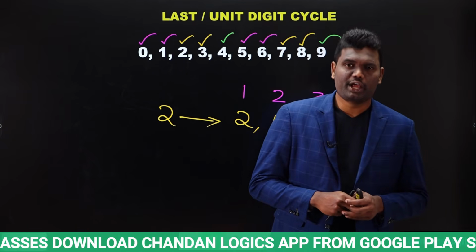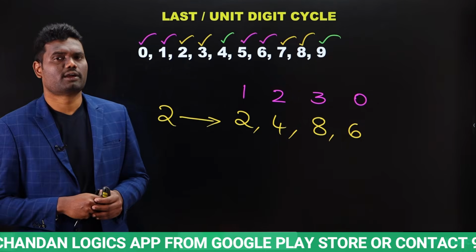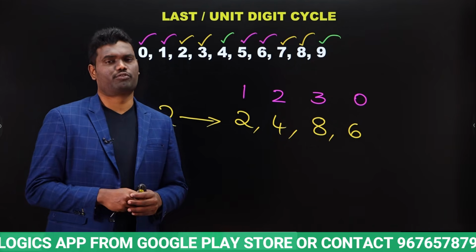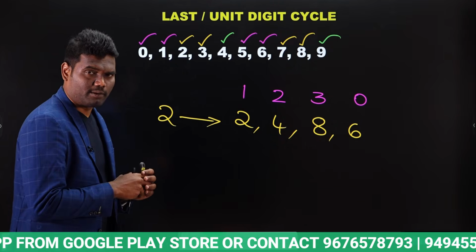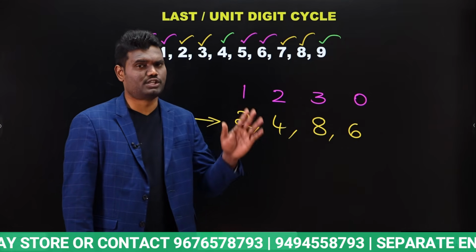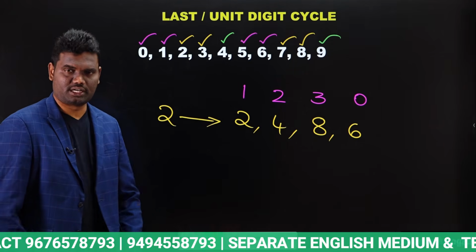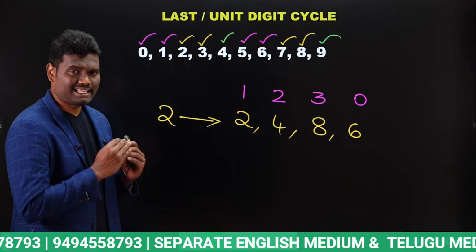For this reason, you have to check the divisibility rule for 4. Once you check it, based upon the remainder, whether we get remainder 1, 2, 3 or 0, we are going to mark the last digit. Is that clear? These are the basics.